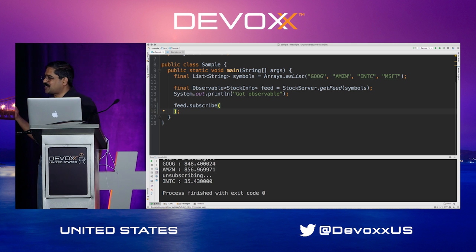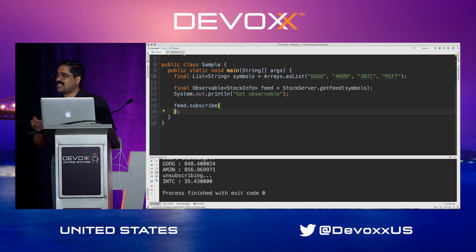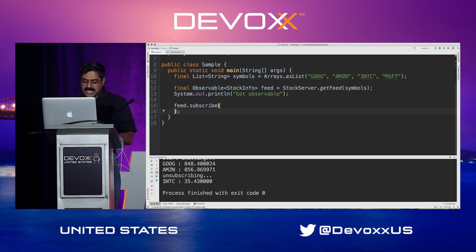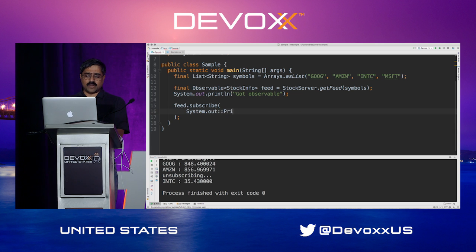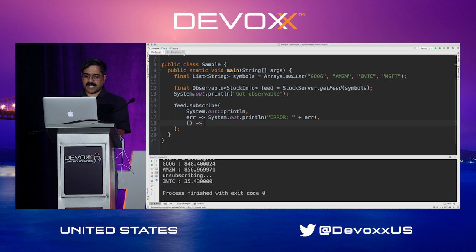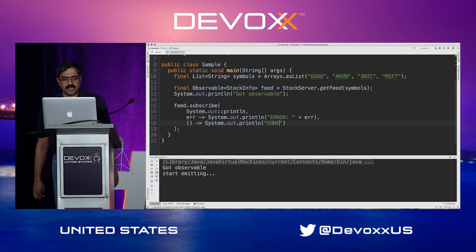It takes the exceptions, but it gives you the exceptions through the error channel very nicely. Let's see how that works in this example. I'm going to say System.out.println. We know this is going to be the data channel coming through. But given an error, I'll output ERROR in uppercase, then plus, and then I will just print the error. And finally, here comes the data. We'll say output done to say that we're going to receive the output as the complete signal.